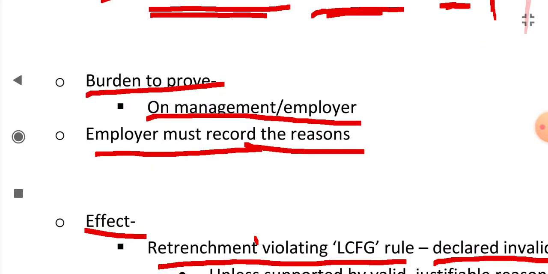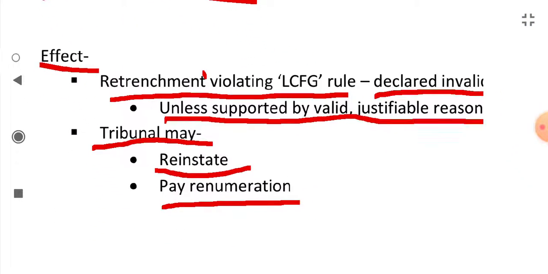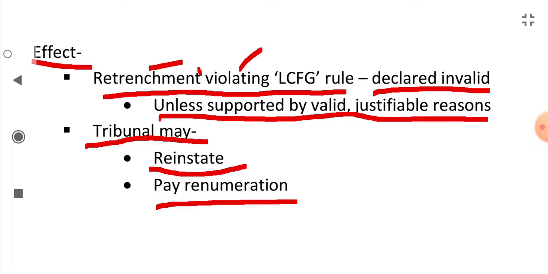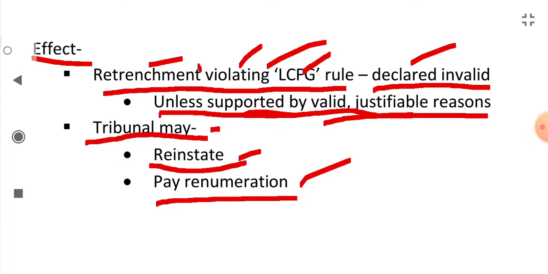The burden to prove the deviation from the rule is on the management or employer, not on the workman. The employer must record the reasons why he deviated from the rule, why he did not apply the last come first go rule. What is the effect? If retrenchment is done violating the last come first go rule, it will be declared invalid unless supported by valid and justifiable reasons. If the retrenchment is done violating the LCFG rule, the tribunal may reinstate that workman back to the industry and pay remuneration or compensation to that workman.